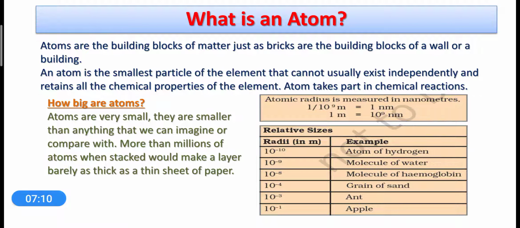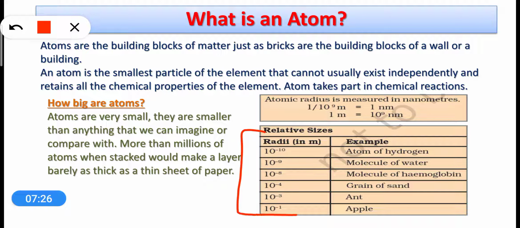So if we break 1 meter length into 10 raised to the power 9 parts, then the small fragment that you will get will be equal to the nanometer.